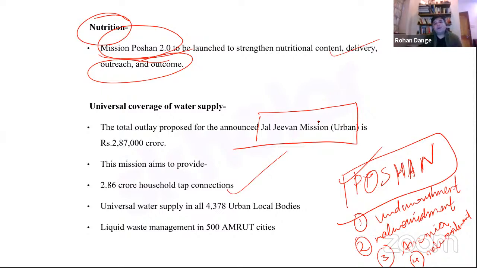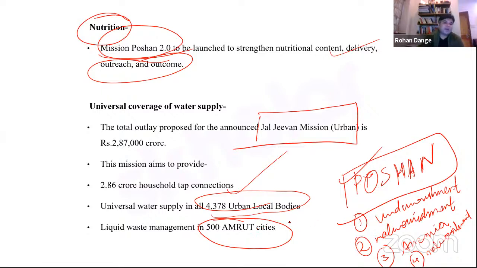Then you have something called universal water supply. You want to provide universal water supply in all the 378 urban local bodies. And you want to carry out liquid waste management in 500 Amrut cities, right? So basically Amrut stands for Atal Mission for Rejuvenation and Urban Transformation, the revitalization of the urban centers, right?